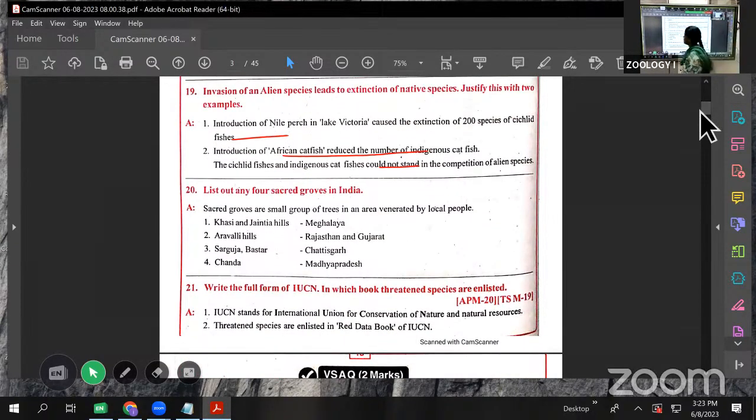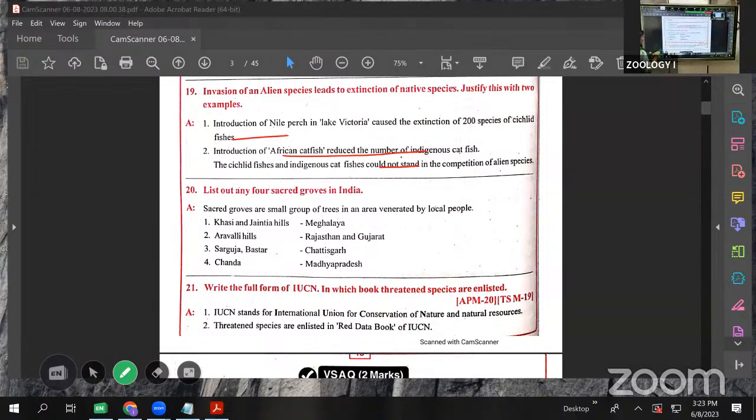Next, sometimes this one is also asked: sacred groves. Sacred groves are areas where flora is preserved, which we call biodiversity reserves. We protect the plants, the religious plants; that is called sacred groves. What are these sacred groves? Sacred groves are small groups of trees in an area venerated by the local people.